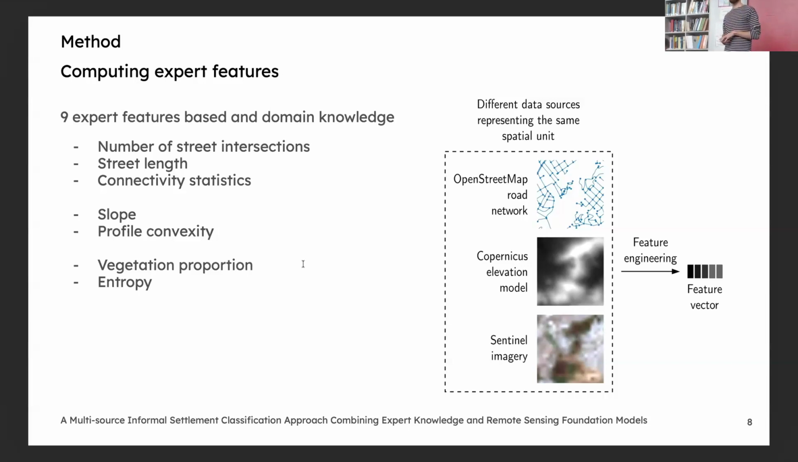And for instance, we have the entropy, because a high entropy is associated with high spectral variability that can be associated with the diversity of the construction materials in informal settlements. So all of these features are computed for each cell that we want to classify.